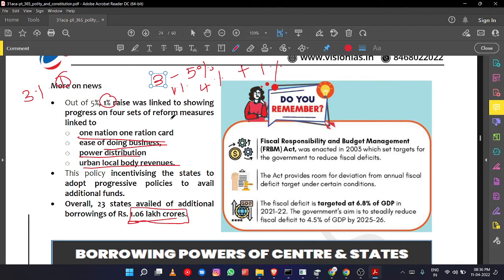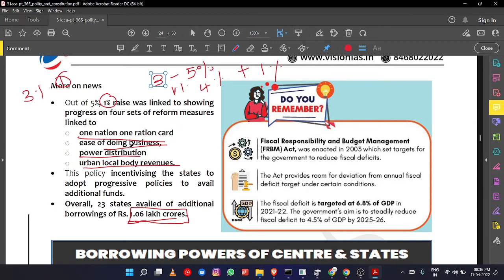Suppose all the state governments used to maintain different ration cards. For migrant labor coming from their native state, that particular ration card is not accessible in another state. So they were starving. In order to remove that problem, One Nation One Ration Card is there.